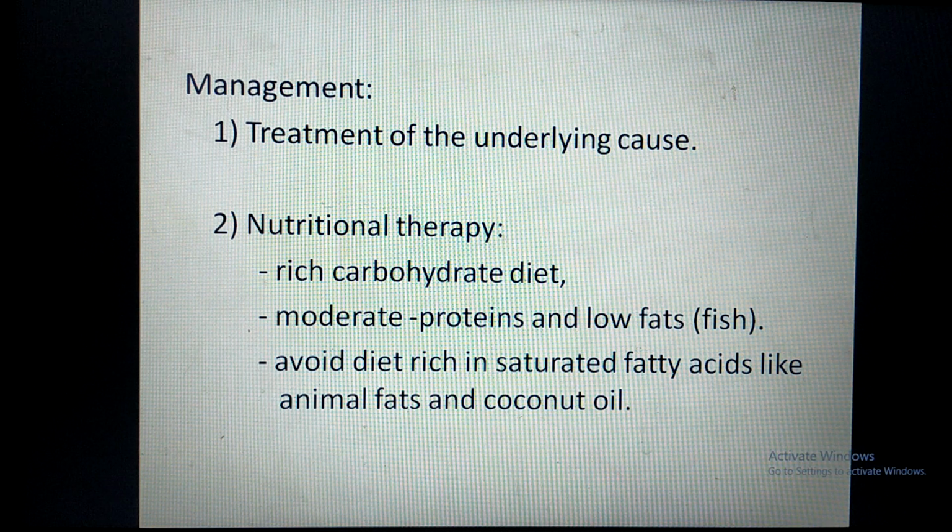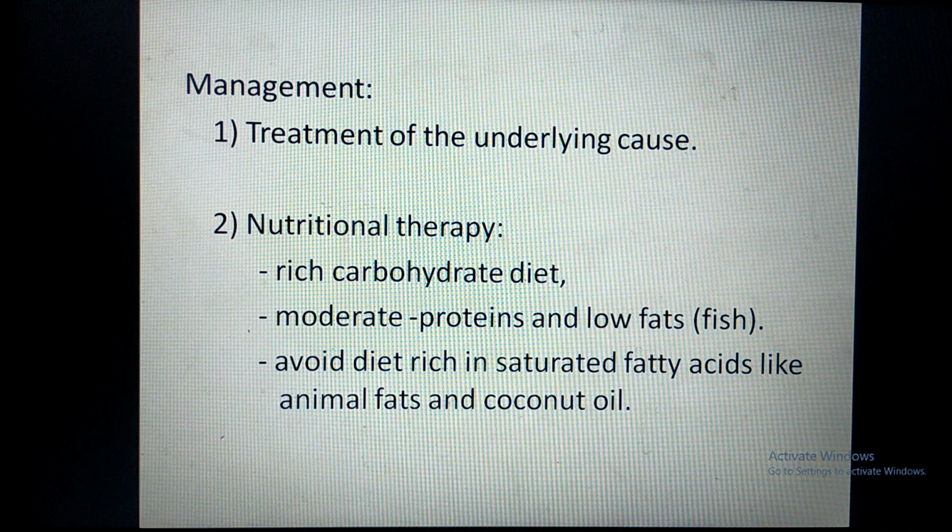This nutrition therapy is important. Here we have to give a carbohydrate rich diet, moderate protein diet. Why are proteins restricted in liver disease? Because proteins are mainly catabolized in the liver. The amino group of amino acids of protein is converted into urea in the liver. So in fatty liver, the liver function is compromised, so the urea cycle is also compromised.